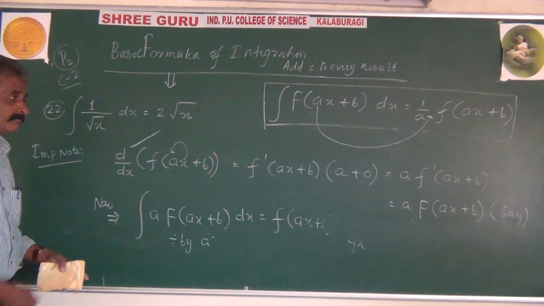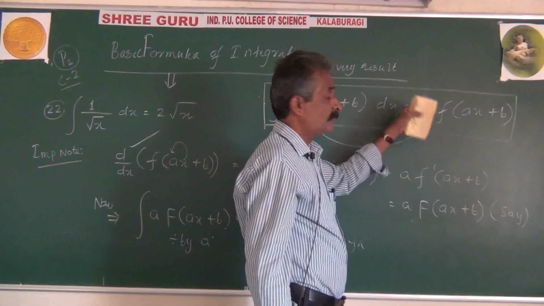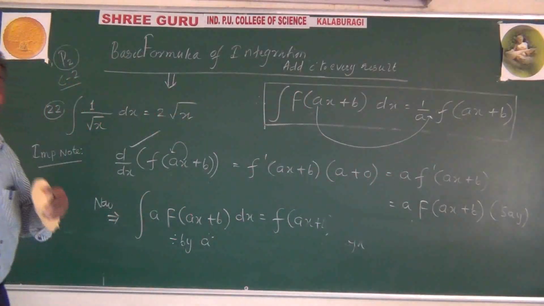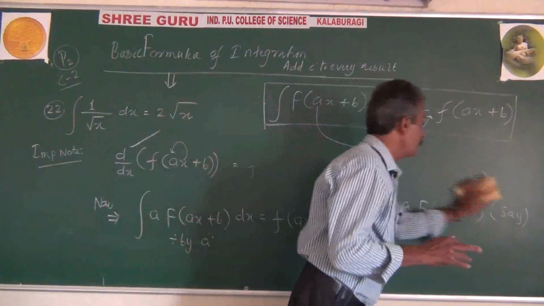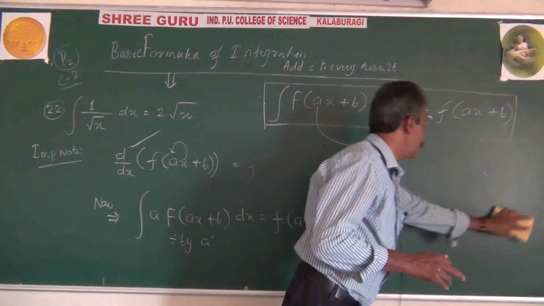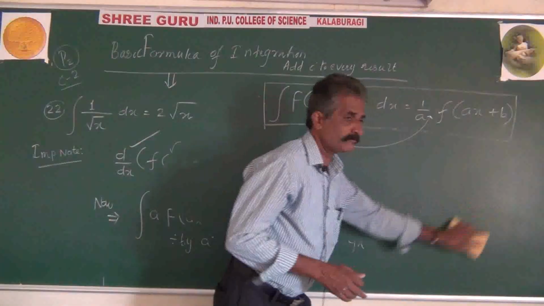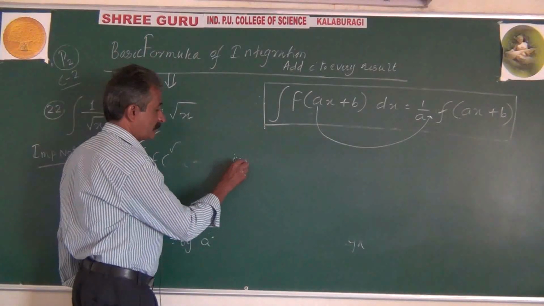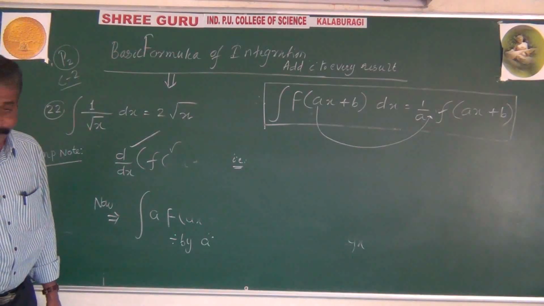What's going to happen is that in integration, coefficient of x divides the result of integration, whereas in differentiation, coefficient of x will multiply it. Keep this fact in mind, very correctly. This is for your better understanding, so I am mentioning it, you can write it.